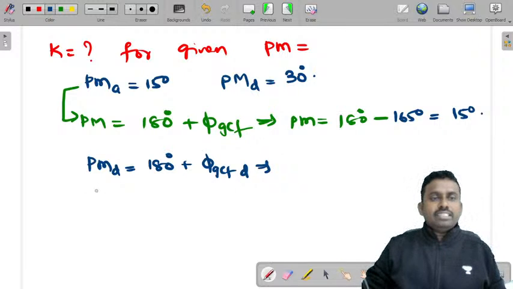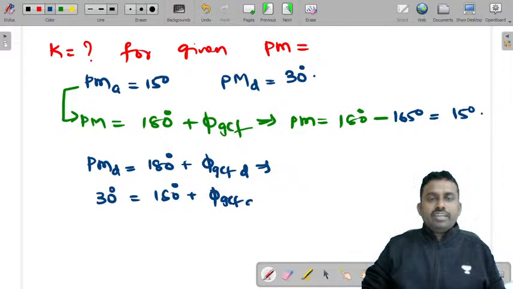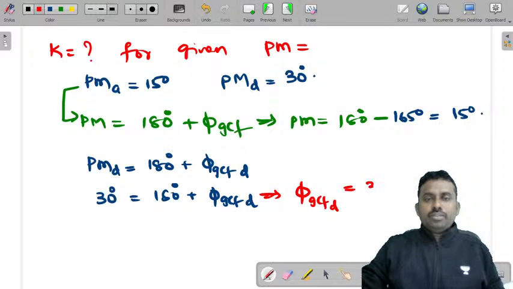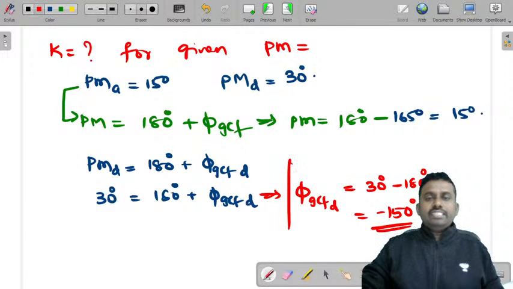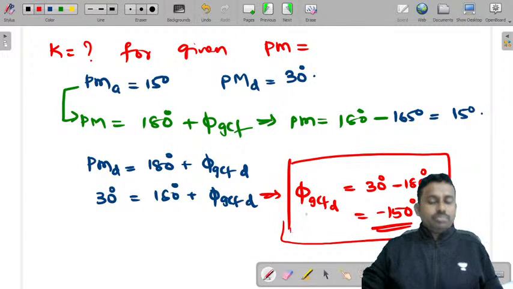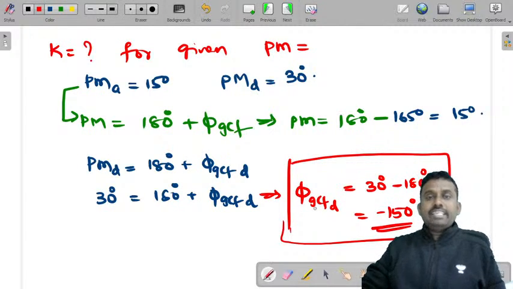We know the phase margin desired is 30 degrees, and we should find this desired phase. So the desired phase is equal to 30 degrees minus 180 degrees, which gives minus 150 degrees. So this desired phase must be minus 150 degrees.